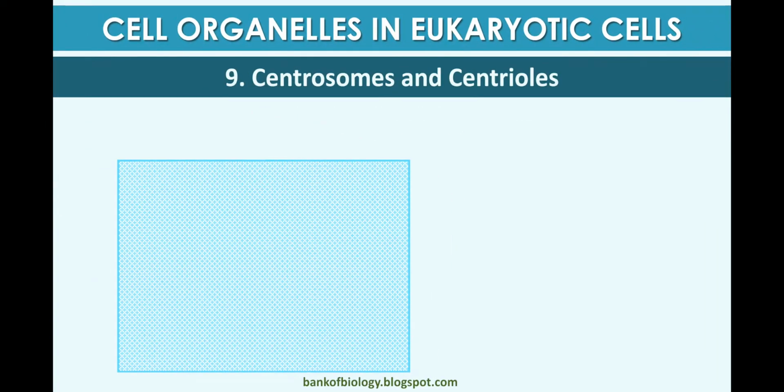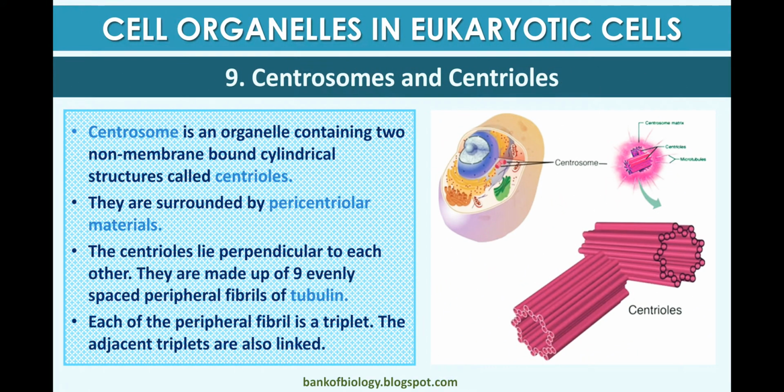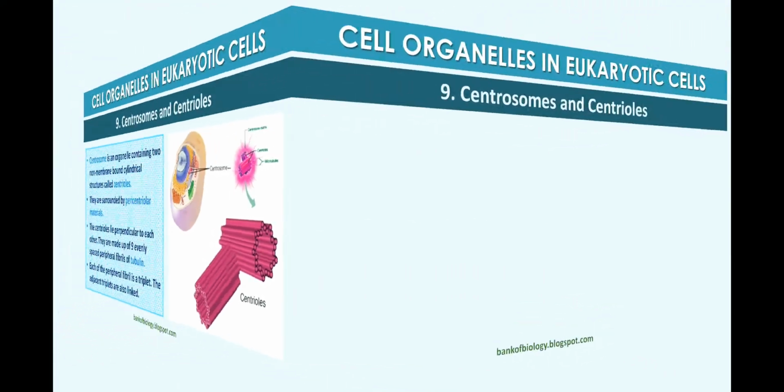Centrosomes and centrioles. A centrosome is an organelle containing 2 non-membrane-bound cylindrical structures called centrioles. They are surrounded by pericentriolar material, and the centrioles lie perpendicular to each other. They are made up of 9 evenly spaced peripheral fibrils of tubulin. Each peripheral fibril is a triplet. The adjacent triplets are also linked to each other.